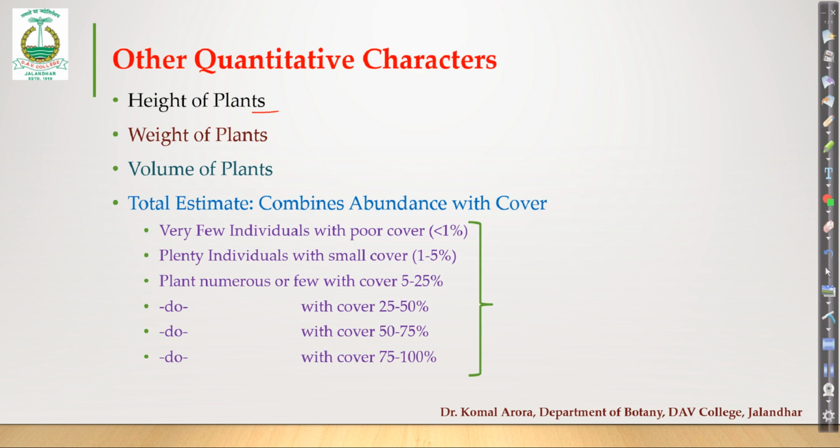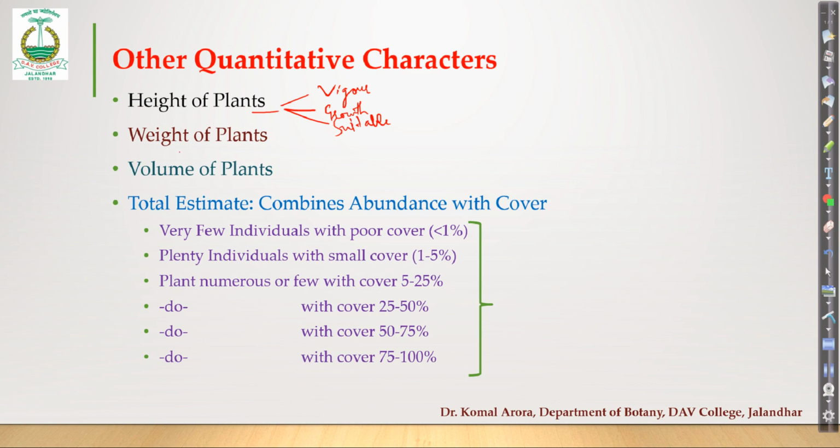Now what will it indicate? The height of plants will indicate the vigor of that community, because it is directly correlated. We say the stronger the community, the higher its height. It is also an indicator of growth of plants in that community and how suitable that area is for their growth. Because if plants are growing to a lavish height, that means resources are abundantly available in that area, or the area is very suitable for those plant species.